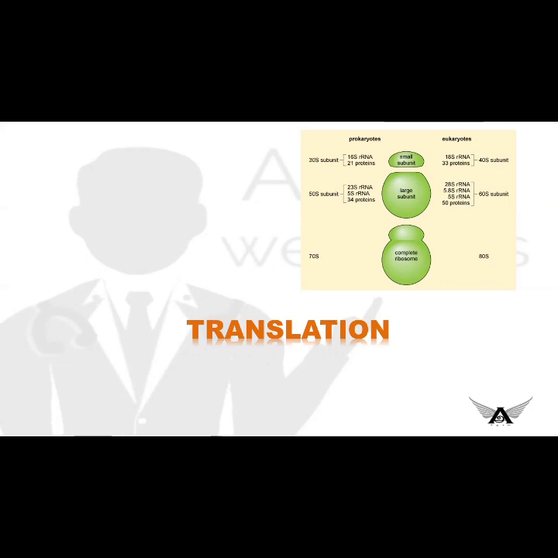So here the 4-letter language of RNA is translated to a 20-letter language called proteins or polypeptides. This is what happens in short. Okay, let us see how complicated this process is in detail.